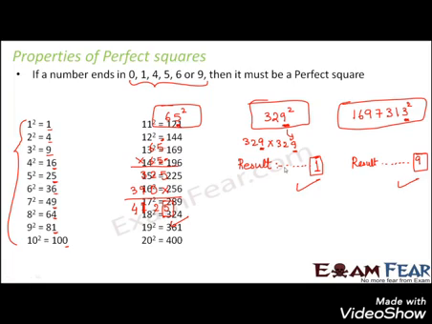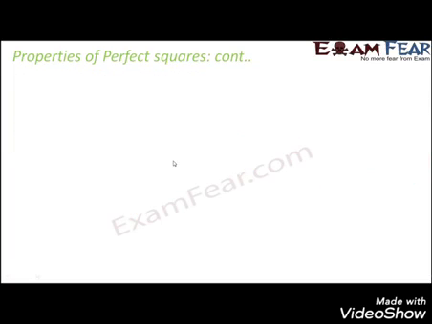So here I have written the next set of perfect squares. Here also you can tally the same thing. When you square 11, 11 has 1 at its units place, so the result would have 1 at the units place. 12 square: it has 2 at its units place, so 2 into 2 is 4, so this would have 4 at its units place. 13 square: 3 threes are 9, so 9 at its units place. So just to show you that yes, it's true. Let's move on to the next property.